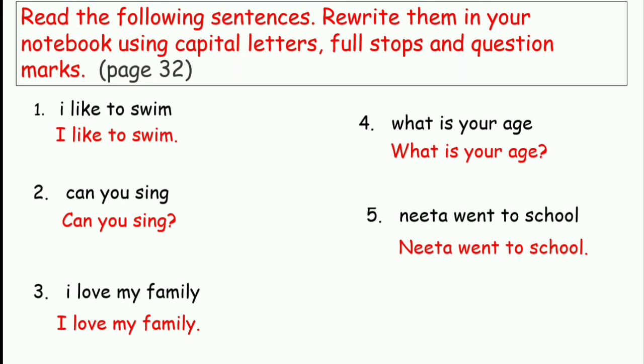One, because it is the beginning of a sentence, and secondly, because Neeta is a proper noun. And this sentence is a statement, so it ends with a full stop. So children, remember, full stops are used for sentences that are statements, that is something that is a fact or real. And a question mark is used at the end of a sentence that asks a question.